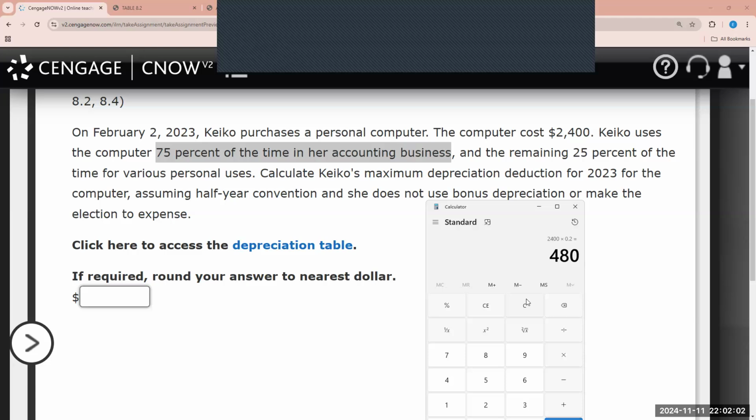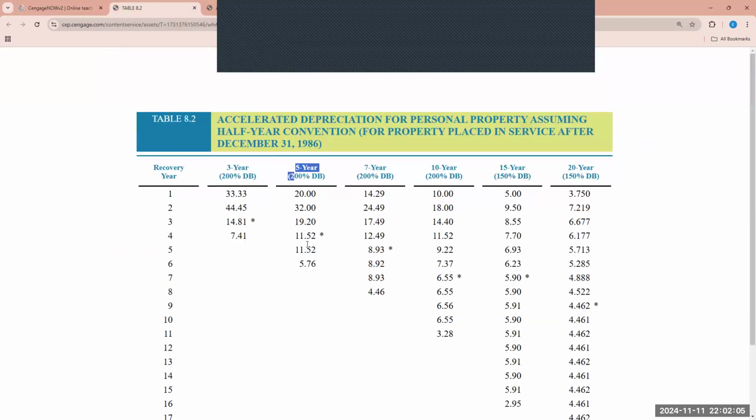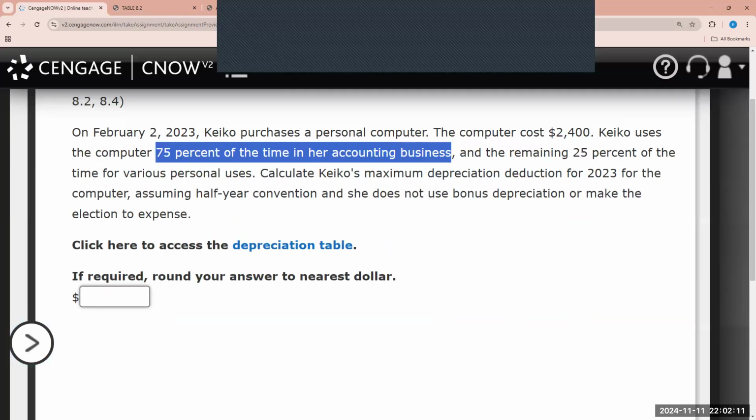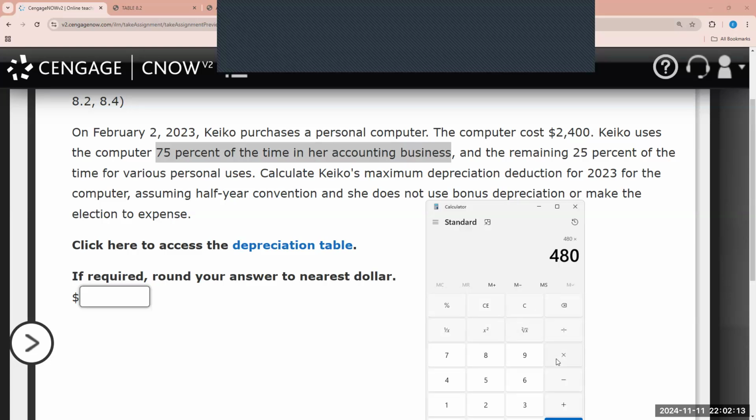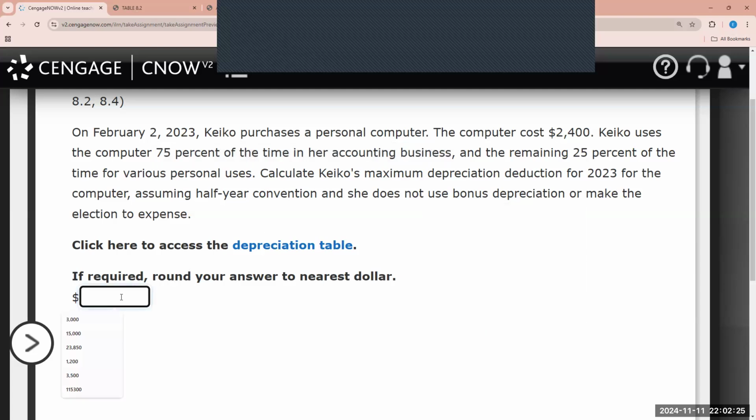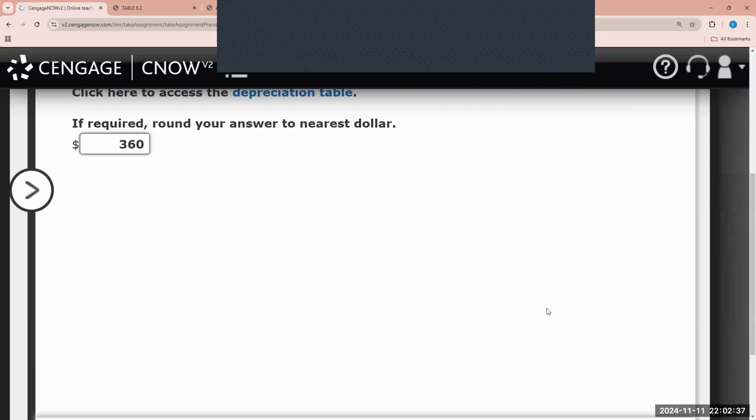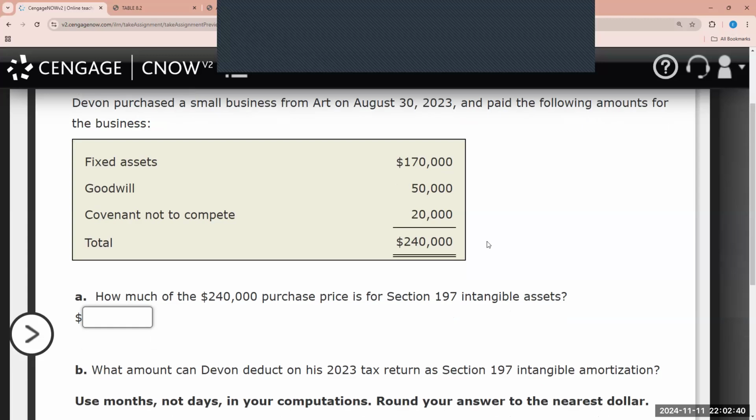So I'll do that again. 2,400 times the first year factor for 5-year property, which is where equipment falls. So we multiply the 2,400 by 20%, and that gives us 480. But again, the problem is that Kiko only uses the computer 75% for business. So we multiply it by 75%. So therefore, based on that, Kiko's maximum depreciation will be $360. So again, pretty much straightforward, and the tax software would determine this information to make it much easier. And then it also provides not just the current year depreciation, but even future year depreciation.